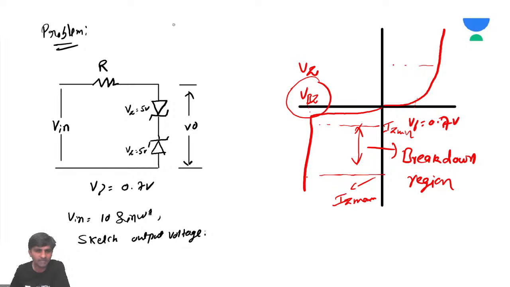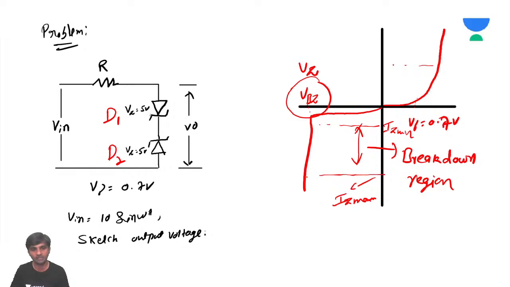Now we will see what happens for V input, so that one diode is on and one diode is in breakdown. Consider this VZ1. Let me call this D1, so that it is easy for me to pronounce. So D1 and D2 are the two diodes.